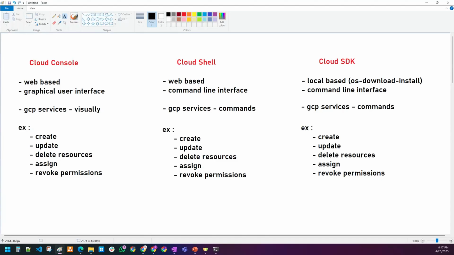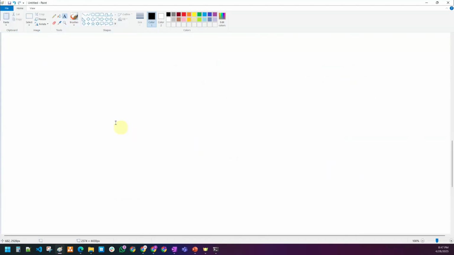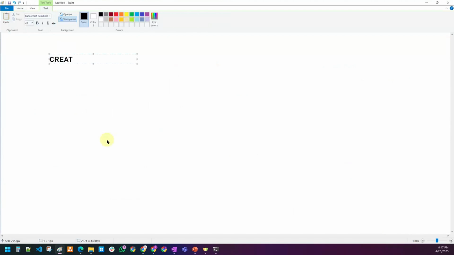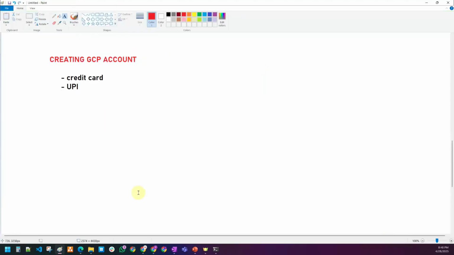So don't create your accounts using the debit card. While you're creating, there is one question in the chat, that's the reason I'm telling you. While creating the GCP account, I highly suggest you go with a credit card. And nowadays, one more feature is also there, isn't it, guys? UPI, sorry, UPI is also there. Go with these methods, guys. Don't go for the debit card, it will fail.